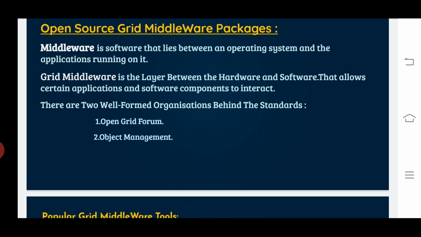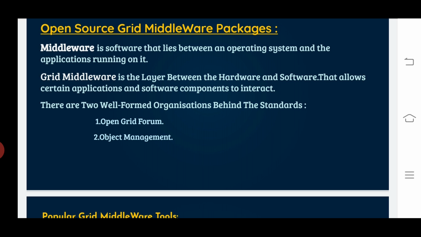Its grid standards include GLUE for resource representation, the Simple API for Grid Applications, the Grid Security Infrastructure, the Open Grid Services Infrastructure and the Web Services Resource Framework. These are the Open Grid Forum standards.